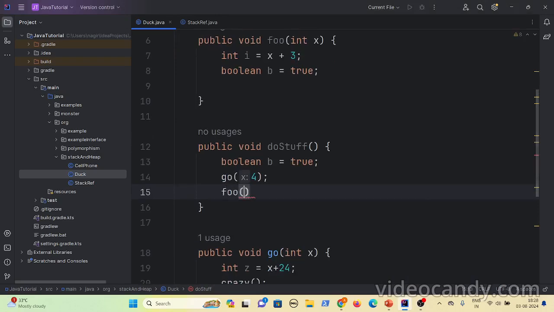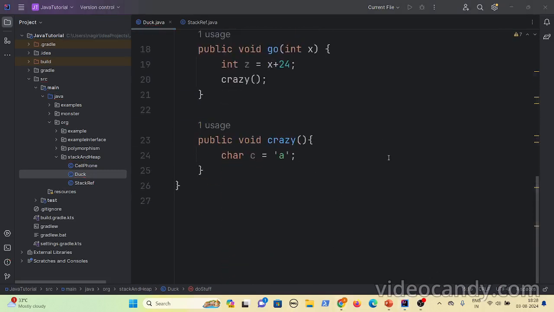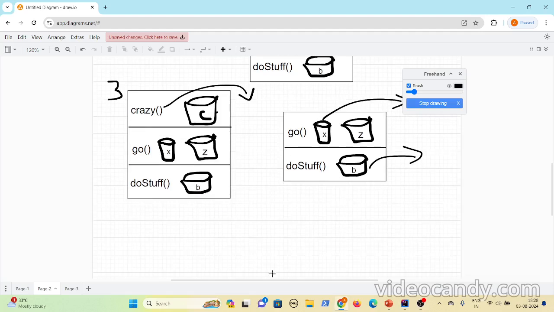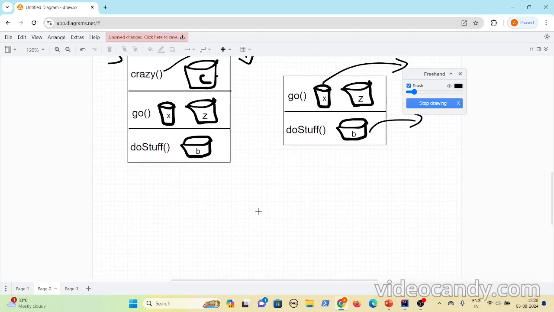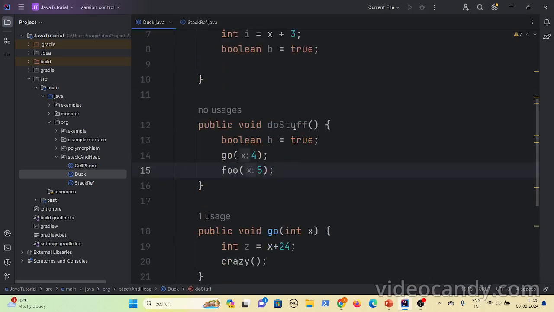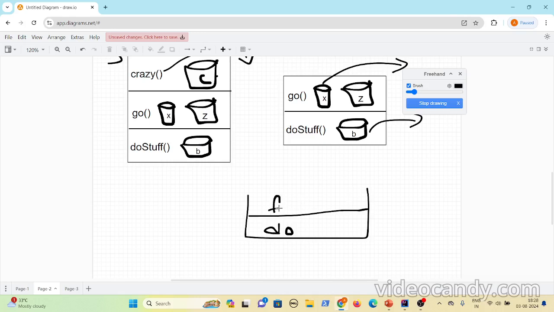In this case, let's see what happens. Go gets popped out and you have doStuff. Here is the stack and you have this particular stack frame for doStuff. Since go got popped out, after go in doStuff, foo is there. Now it will create a stack frame for the foo method.